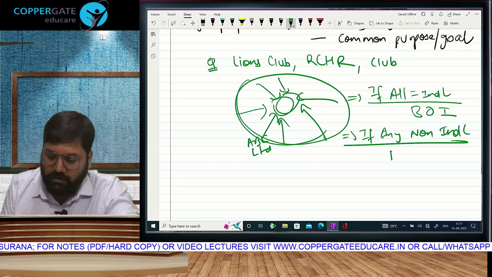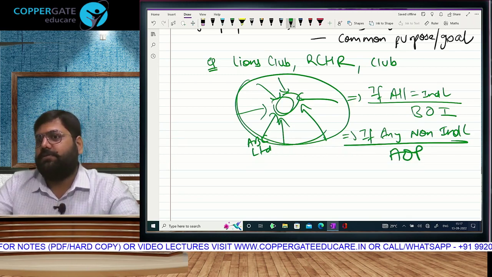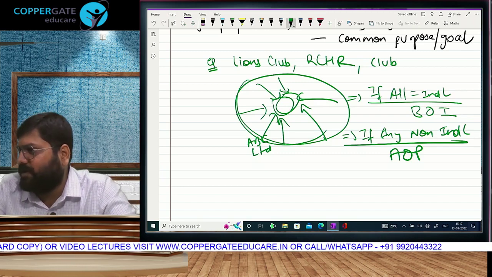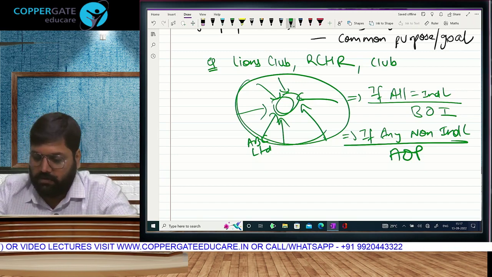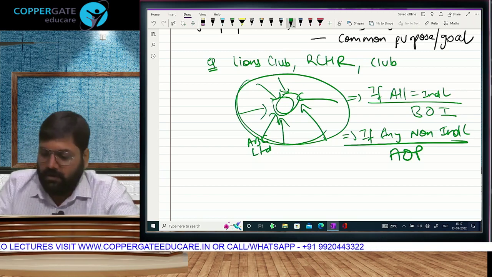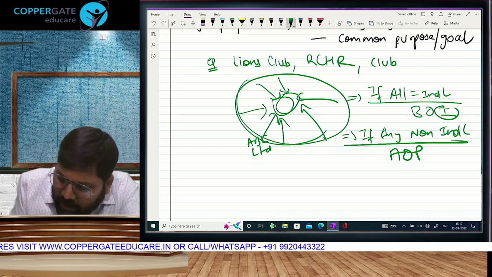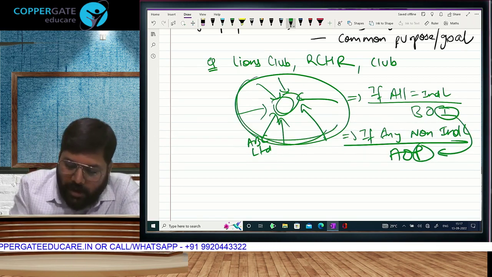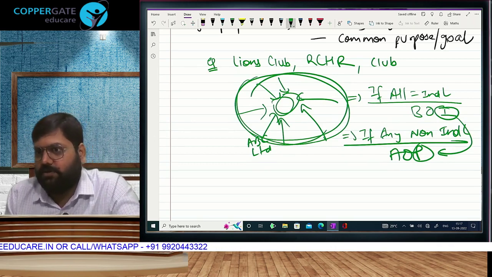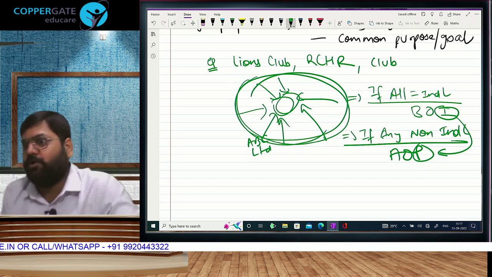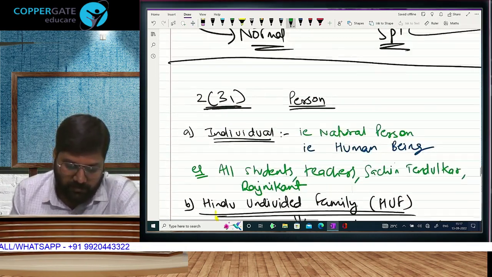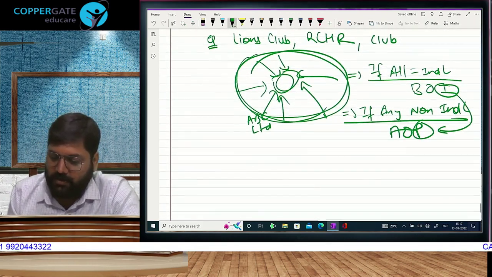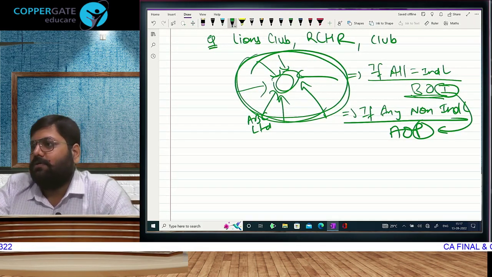Then you will have to call it AOP. If all are individuals, then BOI. If any company or firm or any kind of member other than individual, then AOP. But I'll tell you something. Just answer this. Are individuals a part of person? Supposing all are individuals, they are all persons also, no? Because every individual also falls in the definition of the first point here. So that means if it is a BOI, it is by default also AOP.